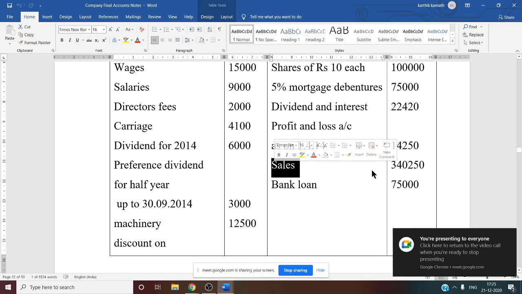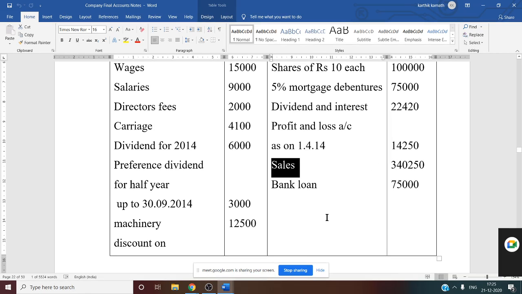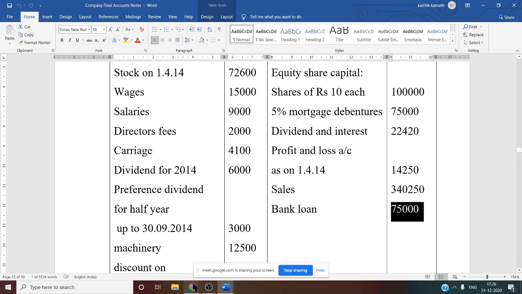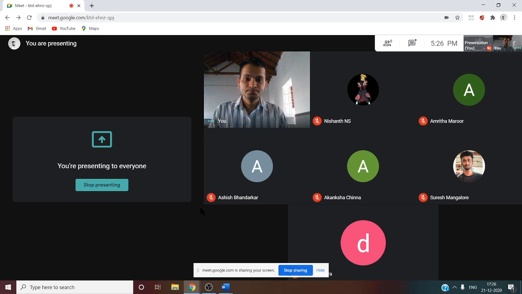Then sales. Sales is revenue from operation. Whenever it is revenue from operation, working note number 22, the P&L first working note, there you have to write this information. Then one more piece of information is given on the credit side, that is bank loan, 75,000. Can you tell me where you are going to show this bank loan? Credit balance, bank loan. Tell me now. Where are you going to show this? Whether this is a long term borrowing, can you tell me?